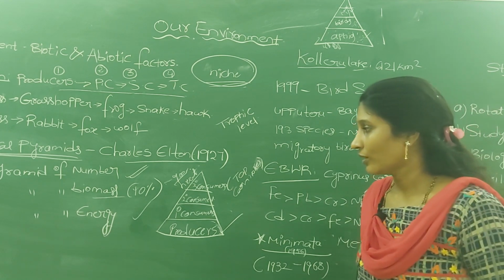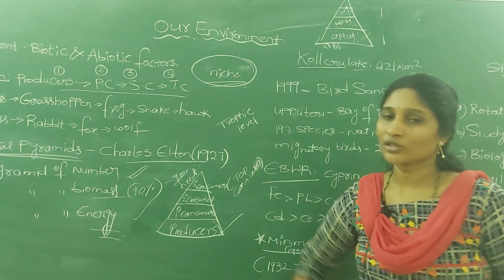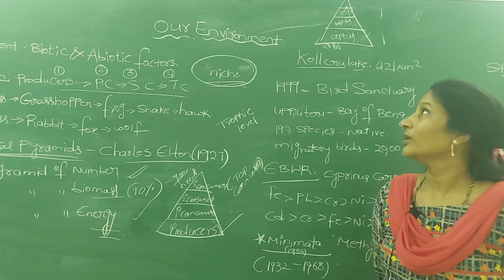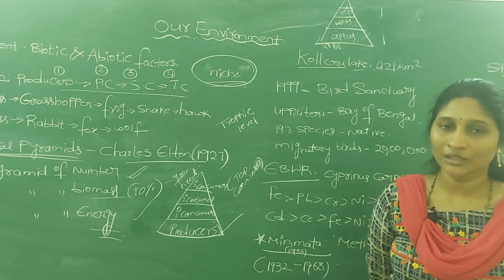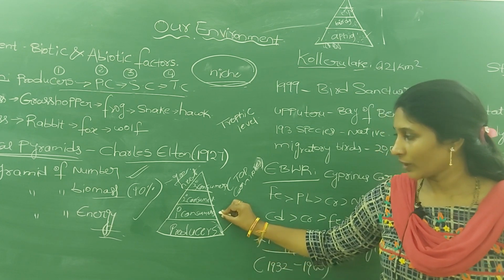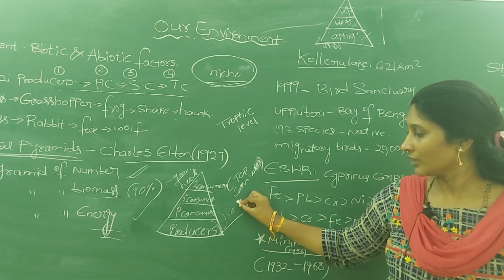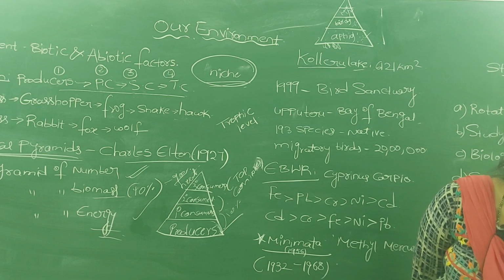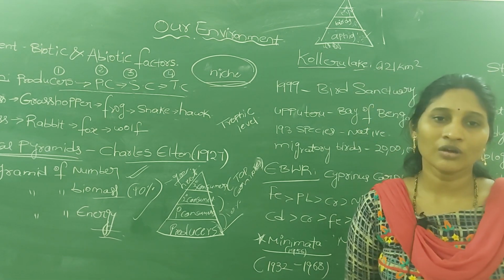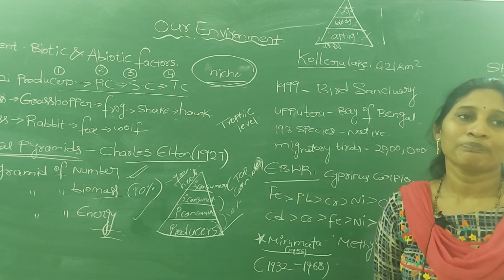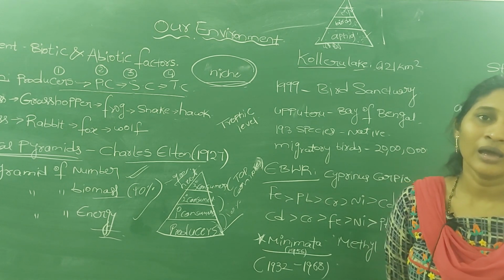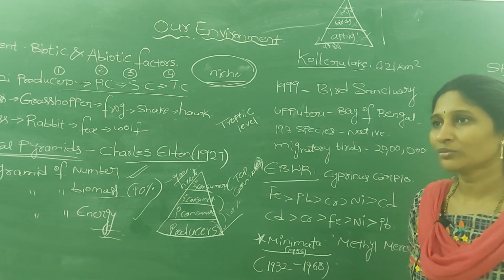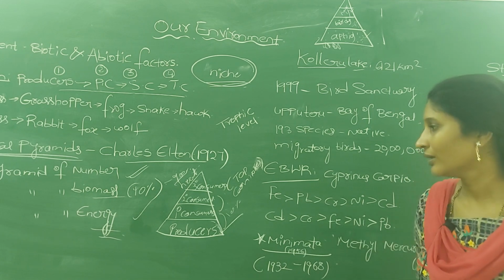Okay. Next, last, the pyramid of energy. It is similar to the pyramid of biomass. I already told you that at every level nearly 10% of energy is transferred. From producers to primary consumers only 10% of energy is transferred, and from primary consumers to secondary consumers again only 10%. Plants, by annual leaf fall or by death, lose some biomass, so that energy is not transferred to the next level.